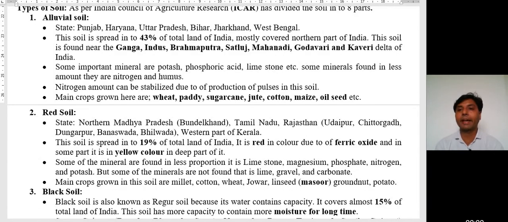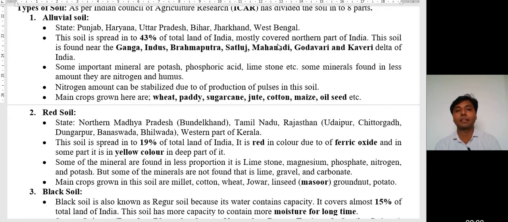First one is alluvial soil. It is mostly found in Punjab, Haryana, Uttar Pradesh, Bihar, Jharkhand and West Bengal. Most of the northern states consist of alluvial soil. This soil is spread over 43% of the total land of India, mostly covering the northern part of India. Means it covers 43% area of our nation.